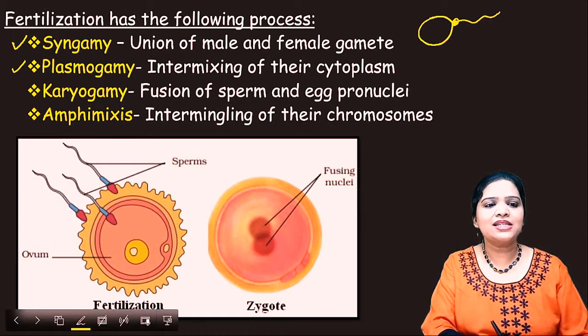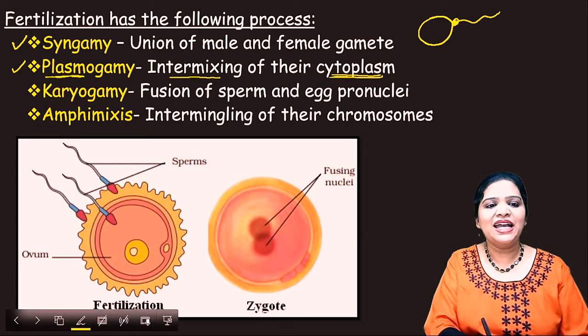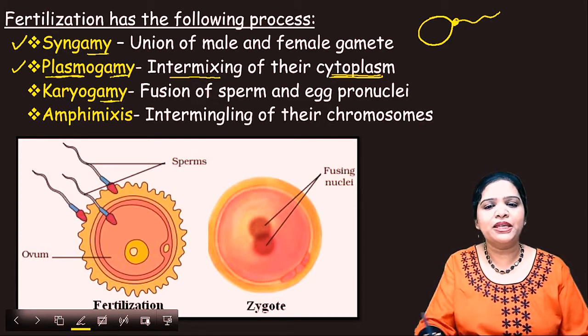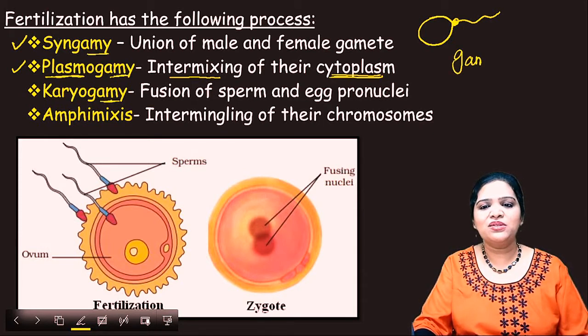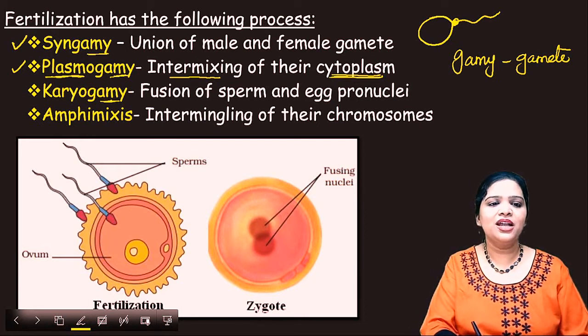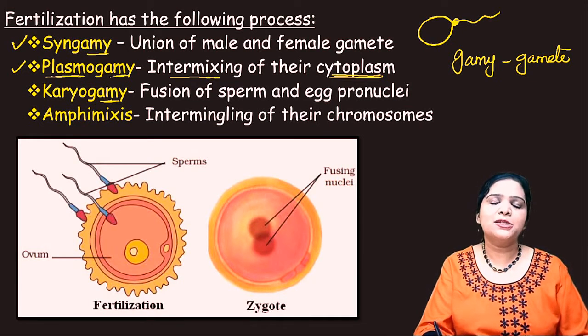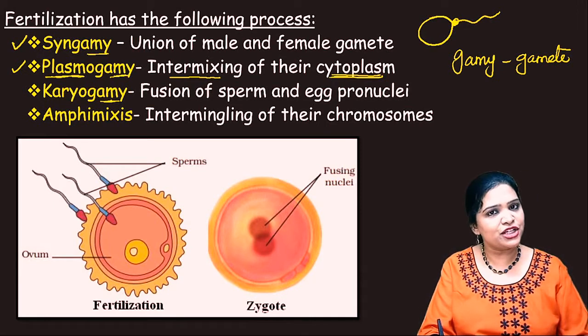The next word is plasmogamy. Here, intermixing of their cytoplasm. So look here, the word plasm is here, plasmogamy. All these words end with gamy. Why gamy? Because it's talking about gamete cells, right? Male and female gamete cells. That's why it's called gamy. So plasmogamy means intermixing of the male sperm and the female egg cytoplasm.